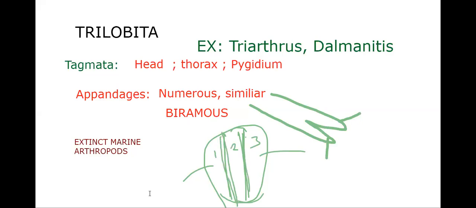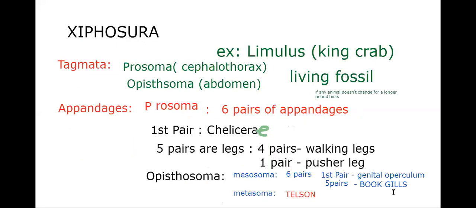Hence we call them Trilobita. These are not present at present. Extinct means gone away, like your well-known example, dinosaurs are gone, but the word we use is extinct. These are extinct. Examples: Triarthrus and Dalmanites. Now, subphylum Chelicerata, which includes Xiphosura and Arachnida.